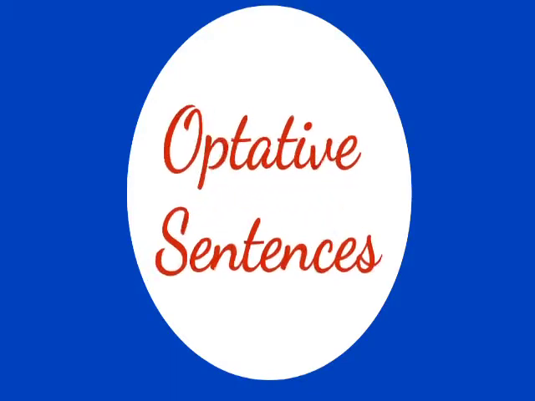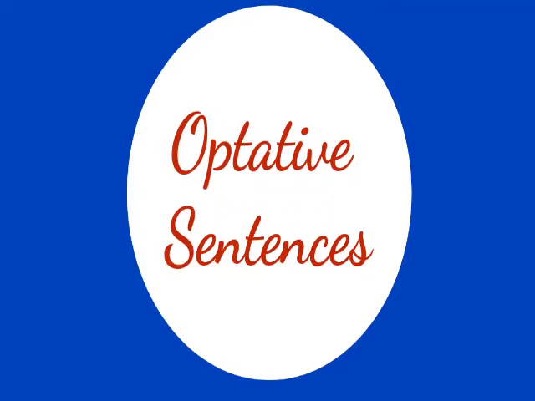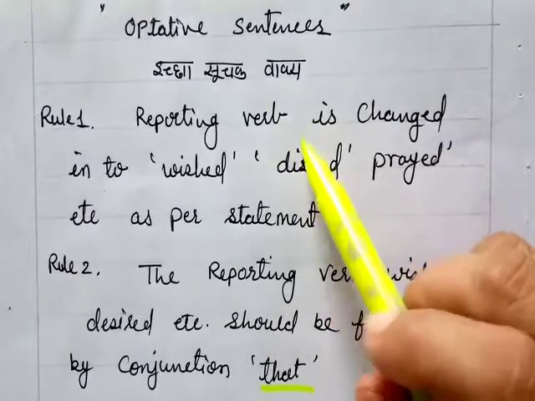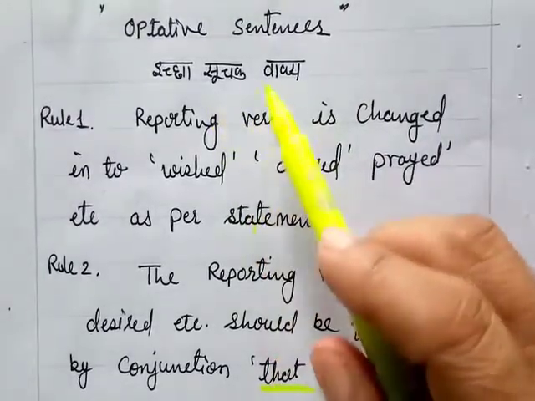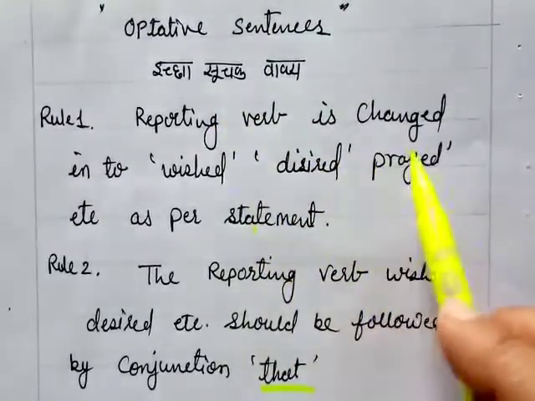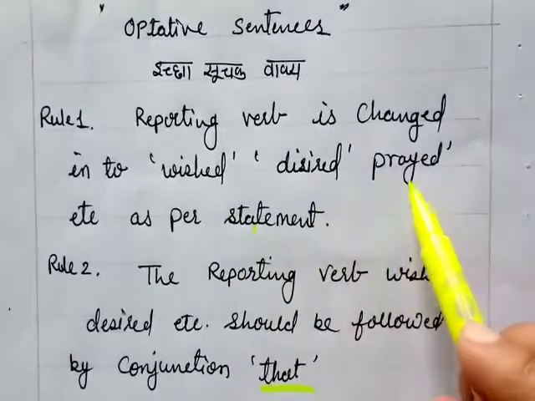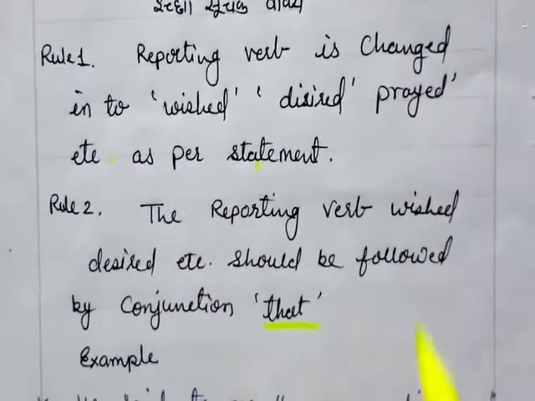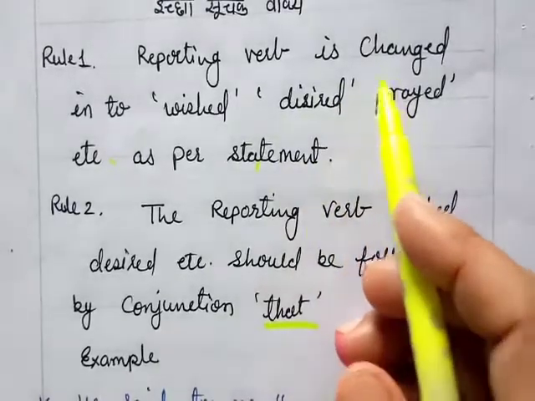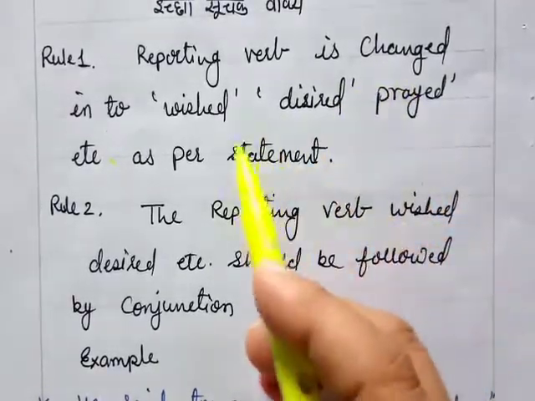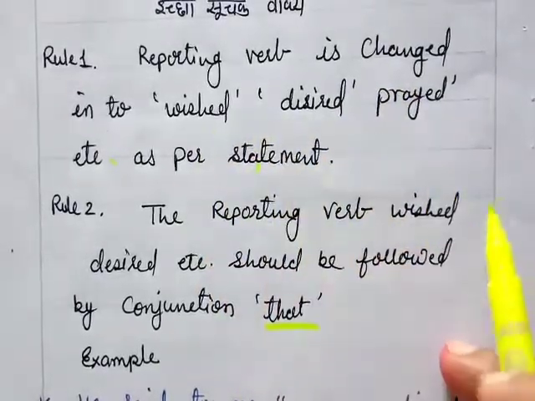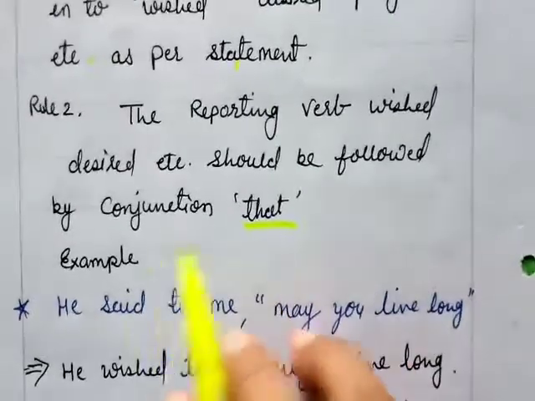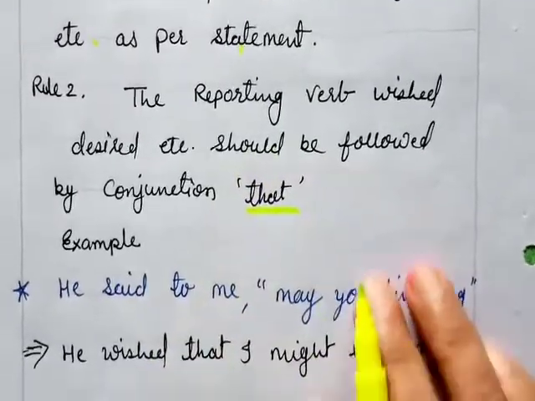Okay. Children, the next type of sentence is the optative sentence. Optative sentences are called ichha suchak vakya. In these, the reporting verb is changed into wished, desired, prayed, etc. As per this statement, we should change it. In place of said to, we will apply wished, desired, prayed, like that. So that is followed by these kinds of words. See the example.